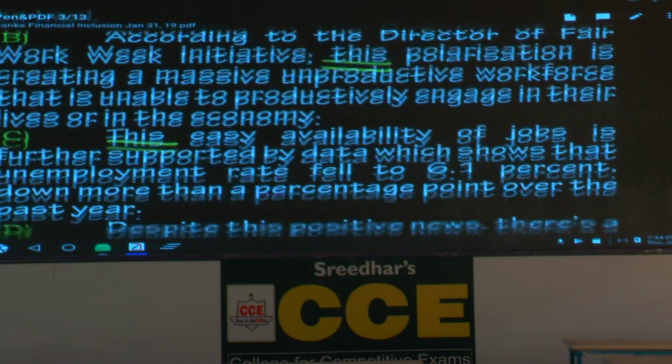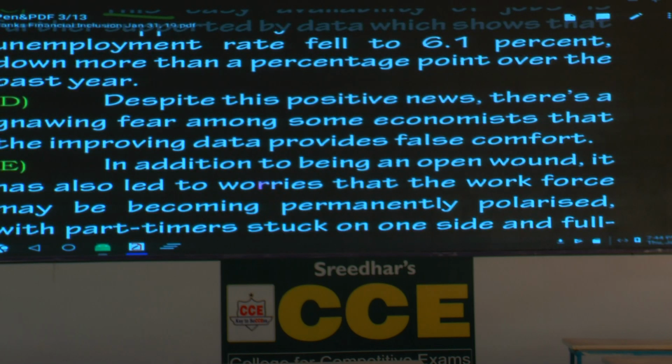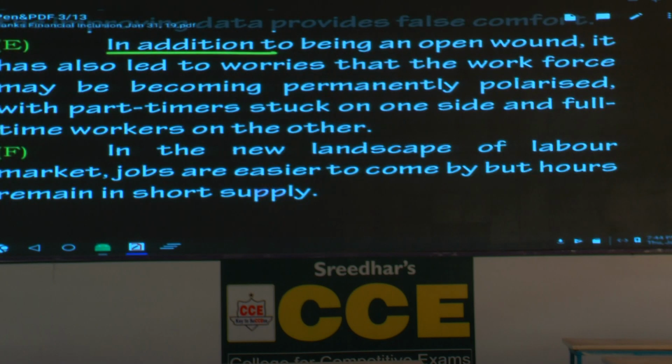What is the fourth sentence? Despite this, can it be the first sentence? Underline the word despite. In addition to, that is adding information, can it be the first sentence? No. Underline in addition to. Now, what are you left with? So, I'll read out the sentence, then I will ask the question, you respond.